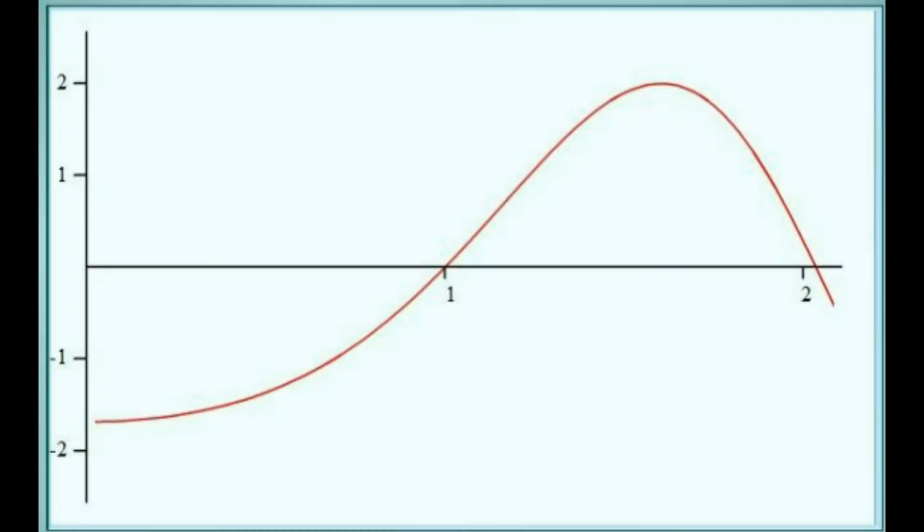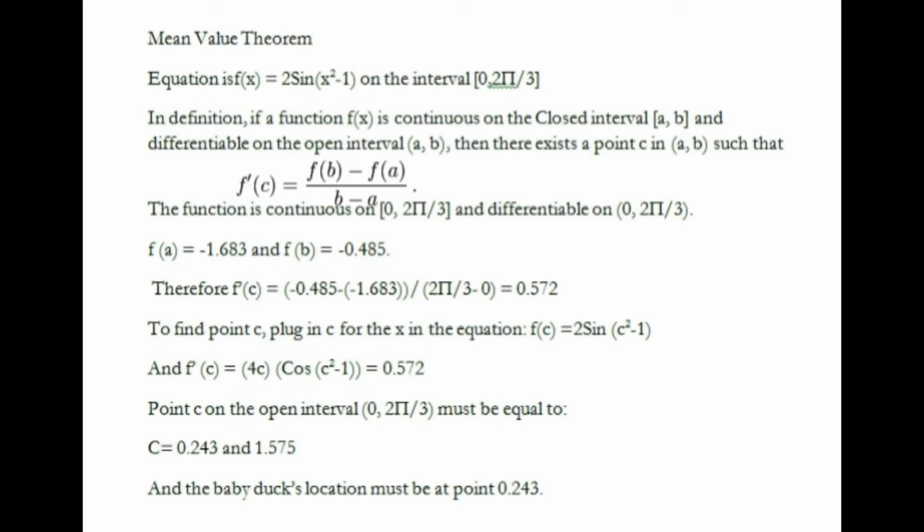First, I'm going to graph the function, and by looking at the graph, I can indicate that the function is continuous on the closed interval 0 to 2 pi over 3 and differentiable on the open interval 0 to 2 pi over 3. I can then calculate that f of a equals negative 1.683 and f of b equals negative 0.485. Therefore, f prime of c equals negative 0.485 minus negative 1.683 over 2 pi over 3, which then equals 0.572.